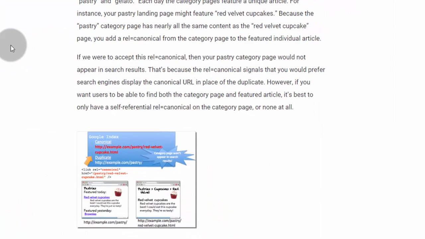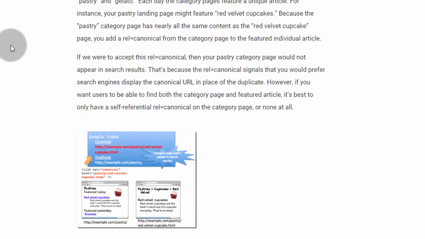The fourth mistake is assigning a canonical tag from a category or a landing page to some featured article. Let's say you run a site about desserts and your site has some useful category pages like pastry, and each day you are publishing a featured unique article.